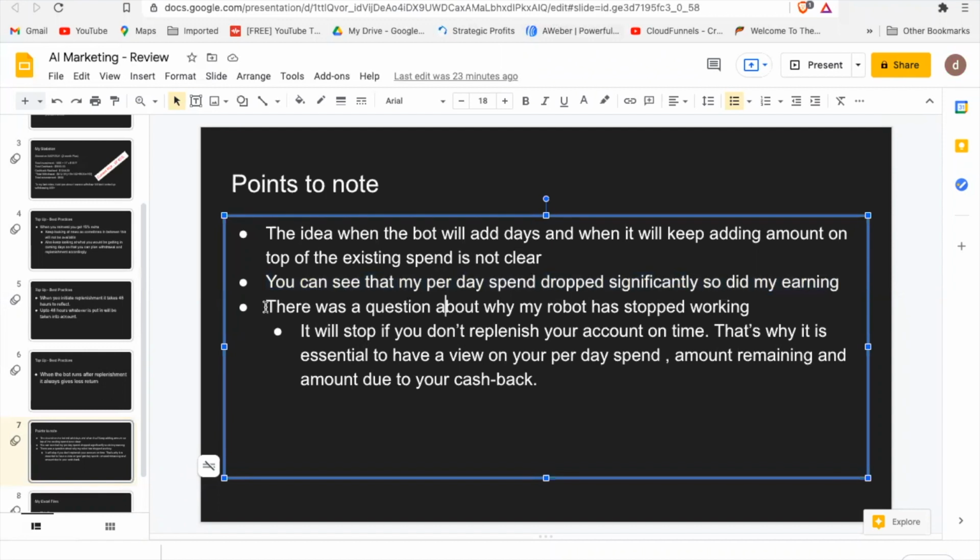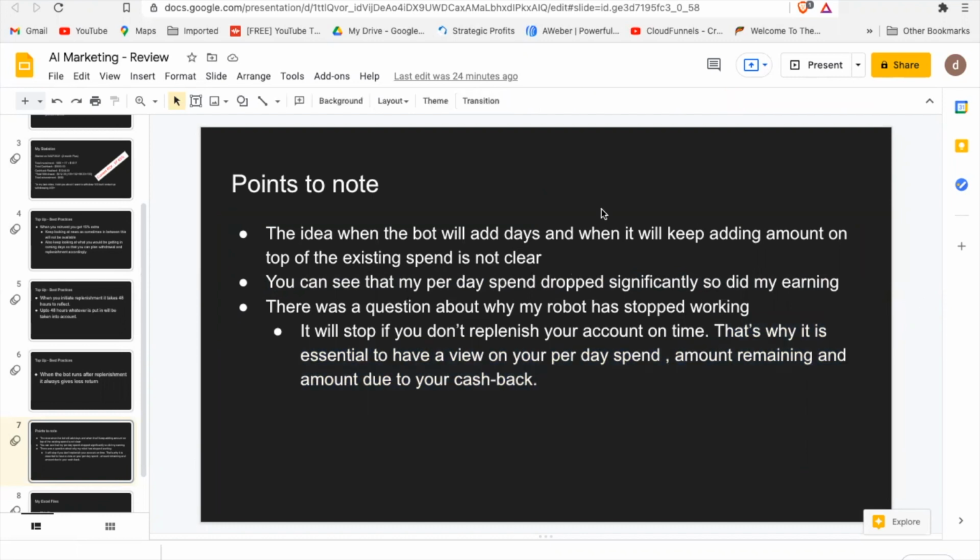And then there was a question asked why my robot has stopped working. This is what I was trying to tell you: you have to keep looking at your amount. You have to look at 48 hours prior. You have to replenish your amount so that the robot does not stop. That is why it is very essential to look at your per day spend amount and the remaining amount due to your cashback, so that you can plan accordingly, right? So these are all the points I wanted to discuss.